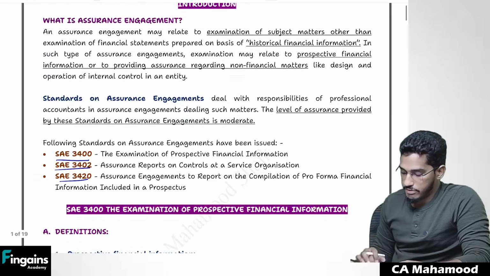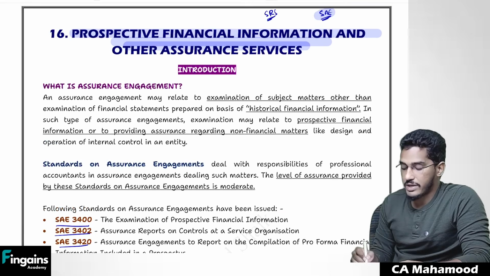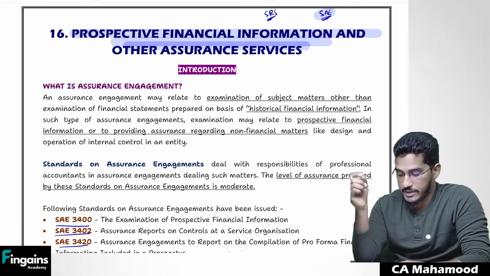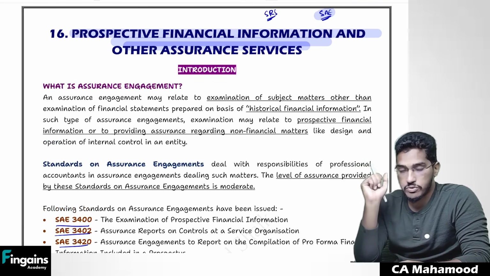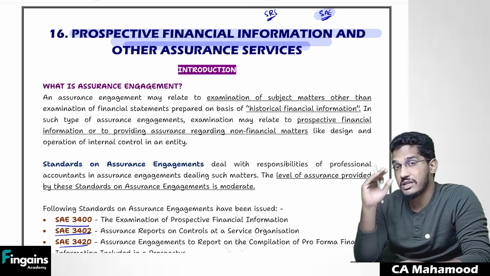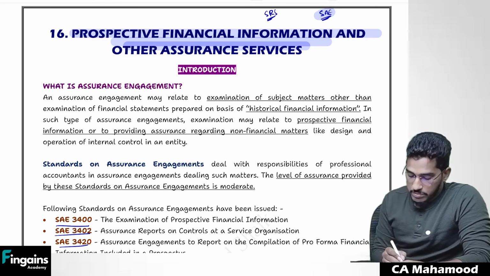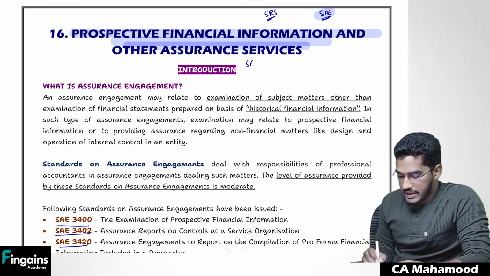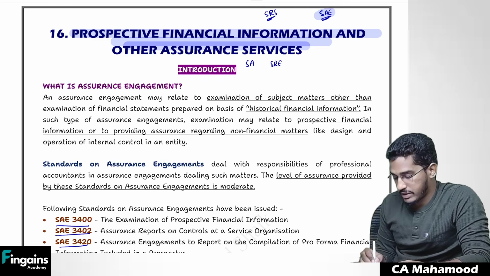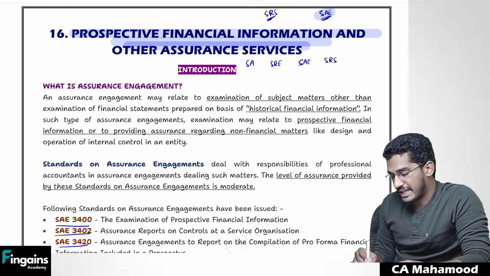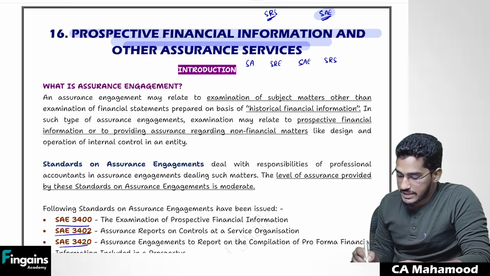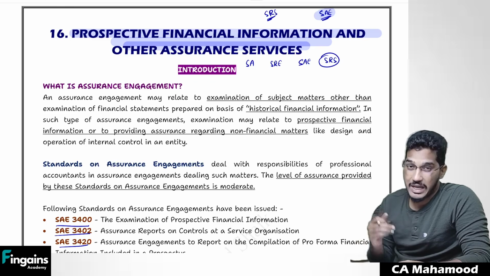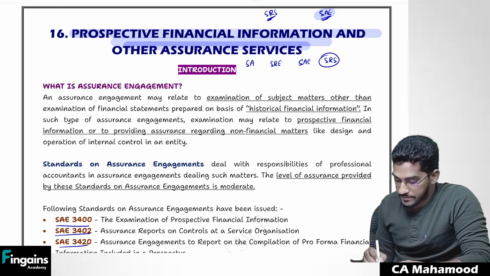But first of all, before we go to the individual standards, let us try to understand what is the scope of this SAE. What does this SAE talk about? Standards on assurance engagements are related to what? If you remember, the Institute ICAI has given four categories of standards. They are SAs, then SRE, then SAE, then SRS. We have seen SRS becomes applicable when you are appointed for an engagement of performing related services.